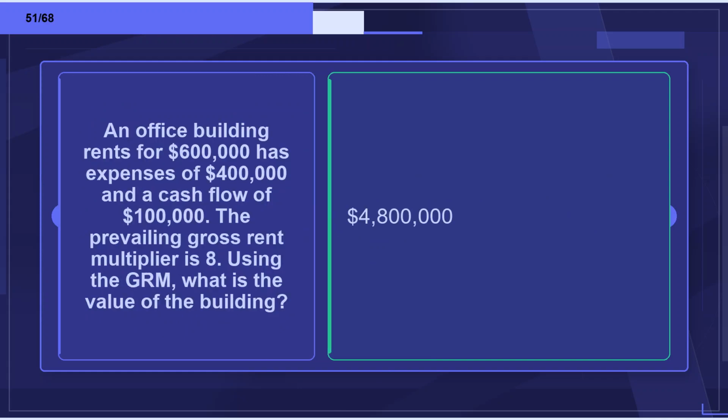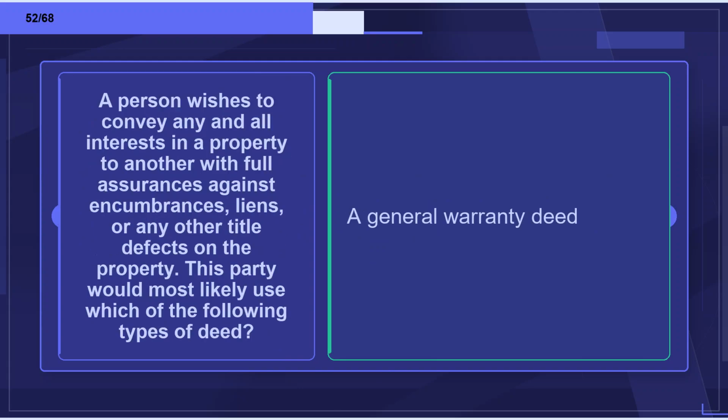Flashcard 51. Term: An office building rents for $600,000, has expenses of $400,000 and a cash flow of $100,000. The prevailing gross rent multiplier is 8. Using the GRM, what is the value of the building? Definition: $4,800,000. Flashcard 52. Term: A person wishes to convey any and all interests in a property to another with full assurances against encumbrances, liens, or any other title defects on the property. This party would most likely use which of the following types of deed? Definition: a general warranty deed.